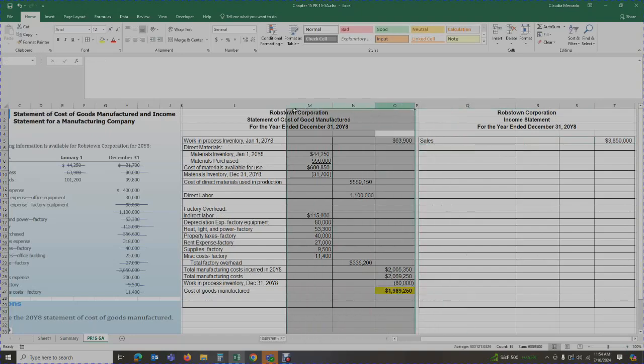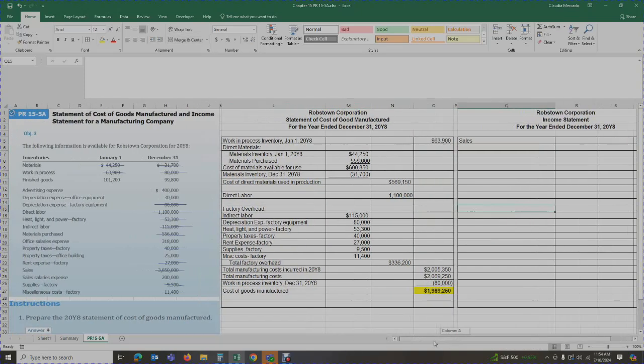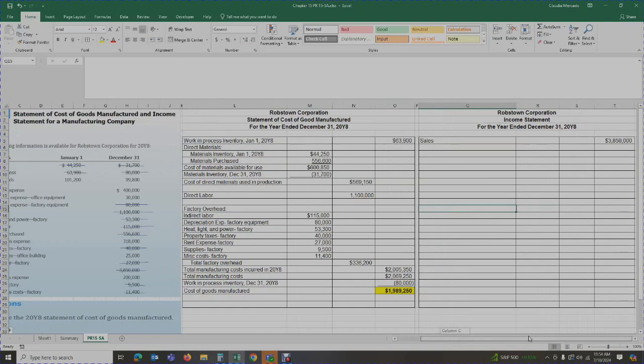Let me leave it there. Okay. So I've got sales of $3,850,000. Now we're going to figure out our cost of goods sold. How much did it cost me to produce these goods?